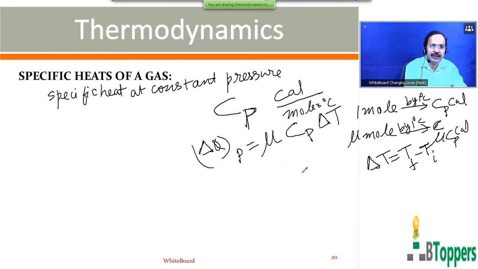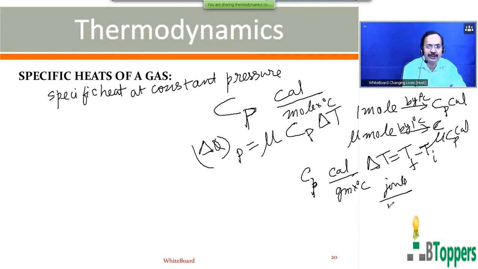Similarly, the ordinary specific heat of the gas at constant pressure is denoted by small c subscript small p. It represents the specific heat per unit mass, so it is called the ordinary specific heat. The CGS unit is calorie per gram per degree centigrade. The SI unit is joule per kg per degree Kelvin.